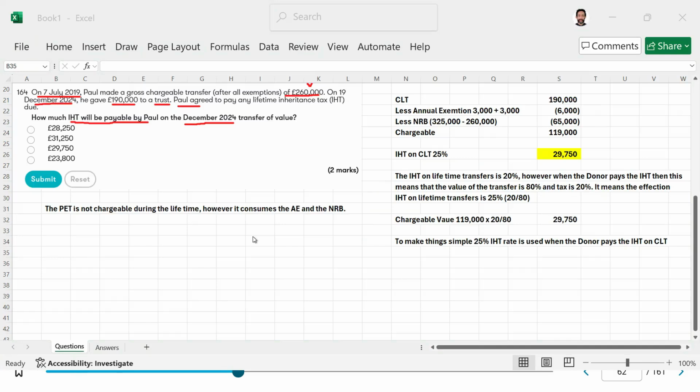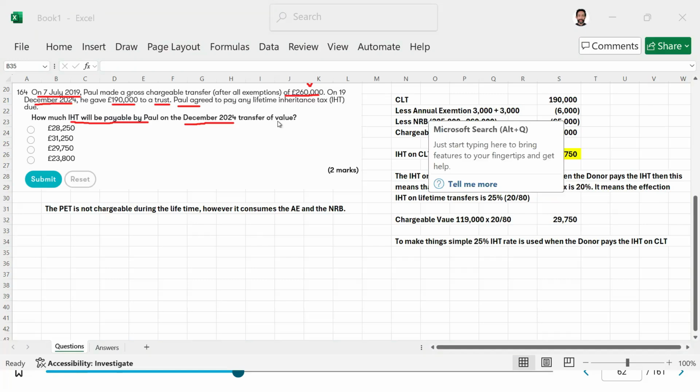Listen. You're confusing it. There are two lifetime transfers. One of the lifetime transfers is PET, and the other one is a CLT. This one, the 2,60,000, is a potentially exempt transfer because this is not a transfer to a trust. When you make a transfer to a trust, it becomes taxable during the lifetime. So we are looking at only 1,90,000 because that is a transfer of value to a trust. That's why we are taxing it. We are not going to tax the 2,60,000.